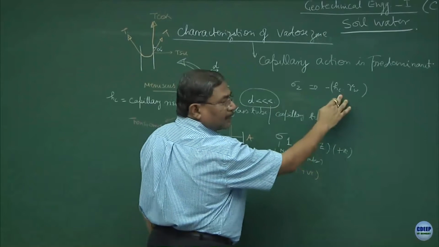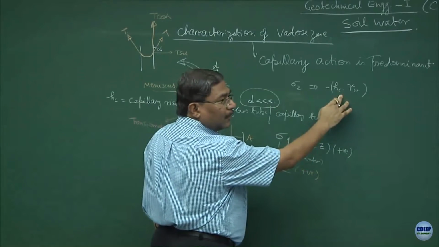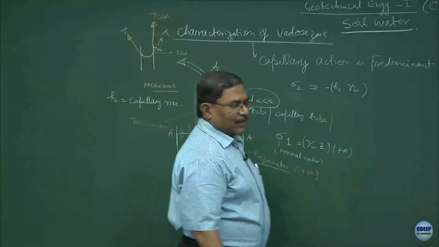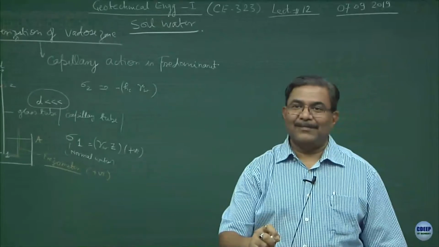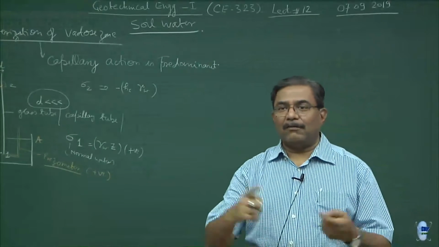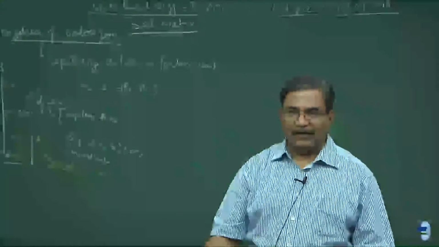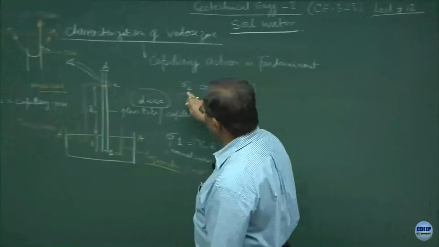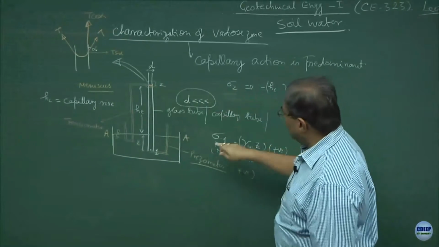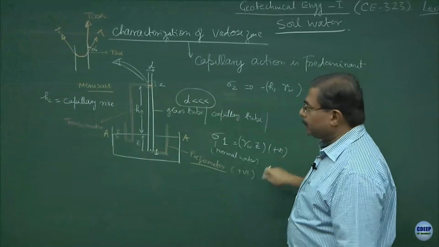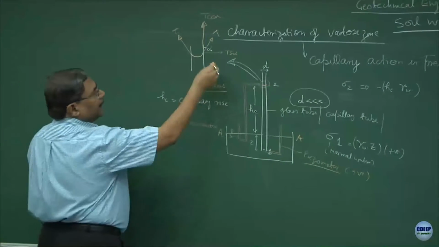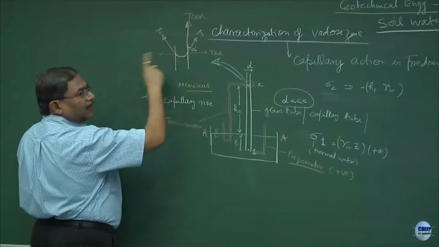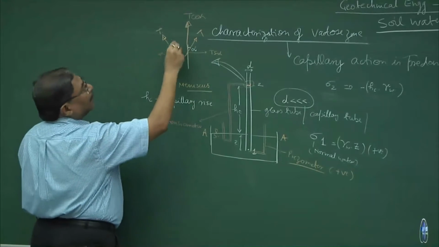Yeah, this is pressure, correct? Pressures and stresses are the same at that point, is it not? Stress is a sort of a pressure. So, this is your sigma 2 which is negative and this is your sigma 1 which is positive. So, T sin alpha gets cancelled all along the periphery of the system.